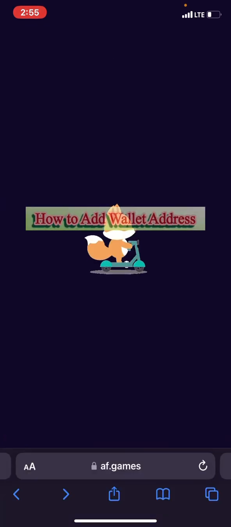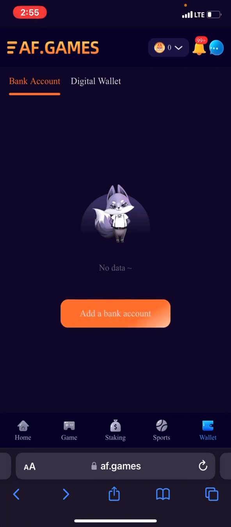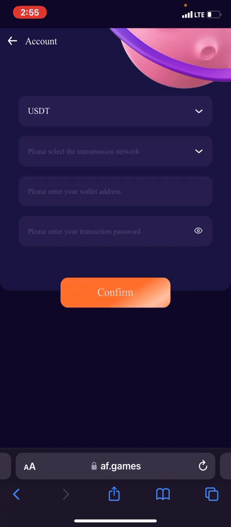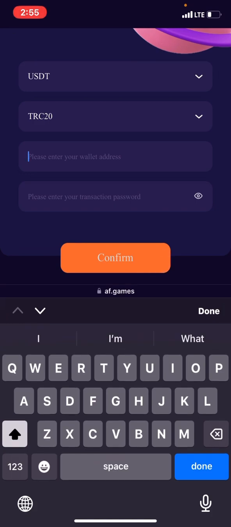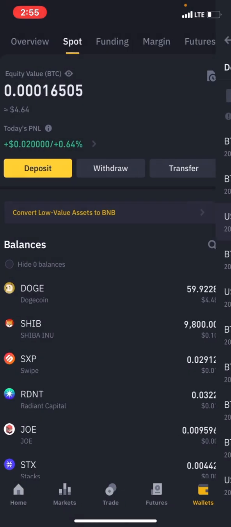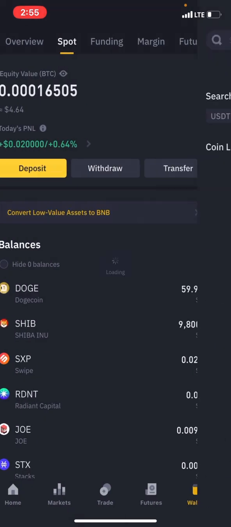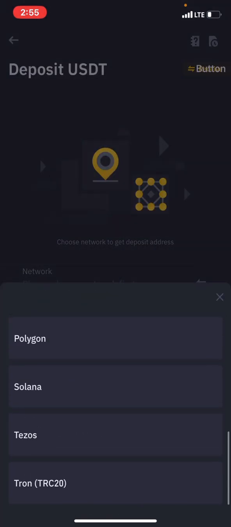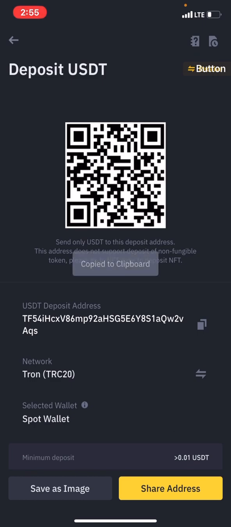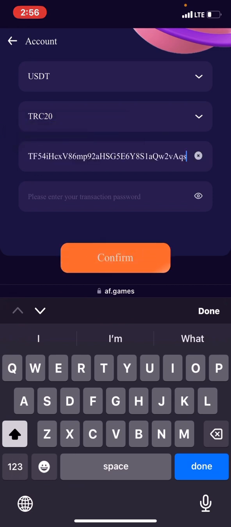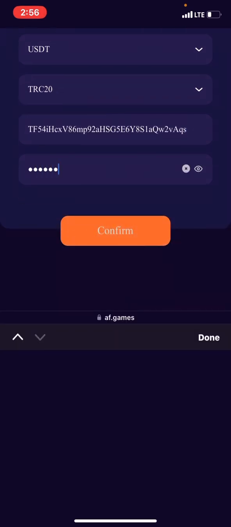Now to put your wallet address, you go to wallet, digital wallet, right? You add wallet, choose the wallet you want to use, USDT, transaction TRC20, copy your wallet address from your USDT page, right? Go to deposits, USDT, you can type it, right? And then you scroll down to TRC20 and then copy the wallet address, paste it there, right? Paste, enter your transaction password, and then you click on confirm. Do you understand?